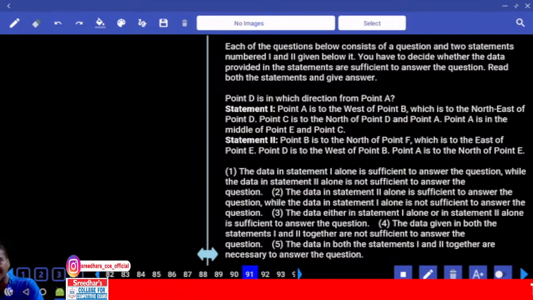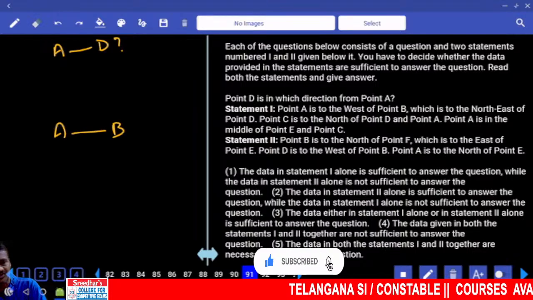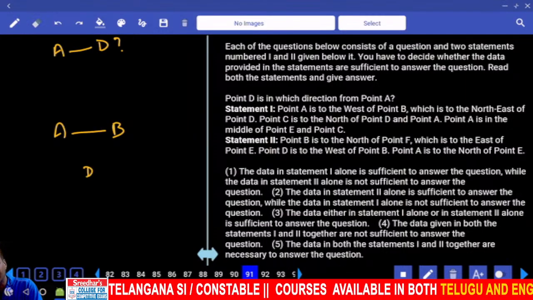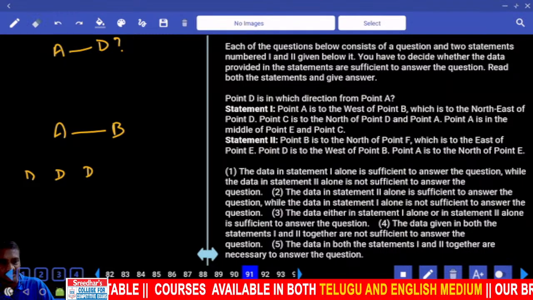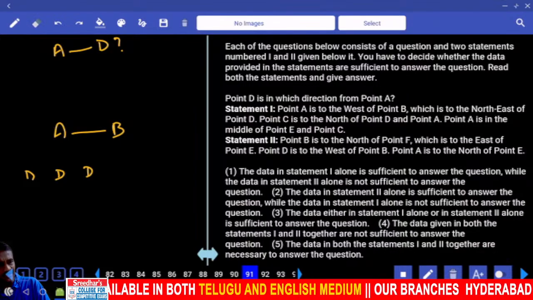Then D is in which direction from A? We need to identify the direction of D from A. Then A is to the west of B. Where is A? West of B. B is to the northeast of D, and D can be anywhere here in all these cases. And B is to the northeast of D. And C is to the north of D.